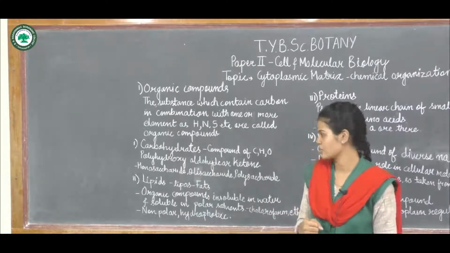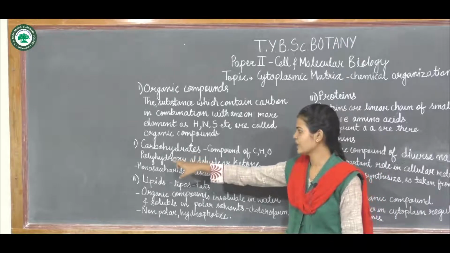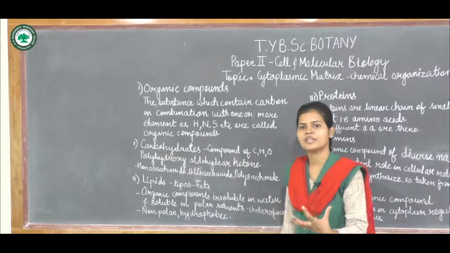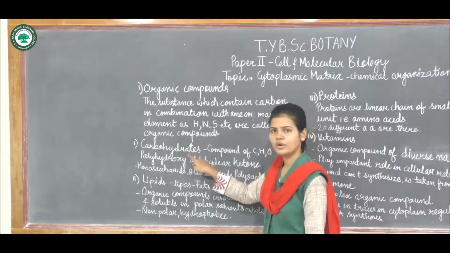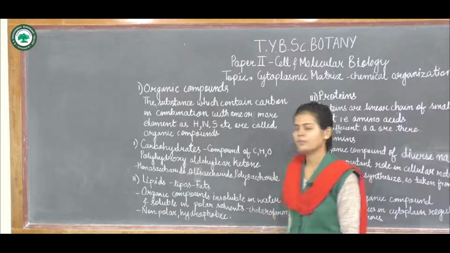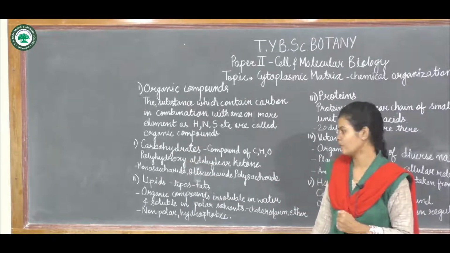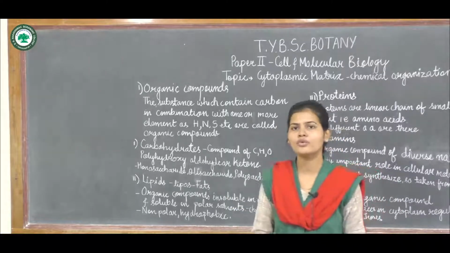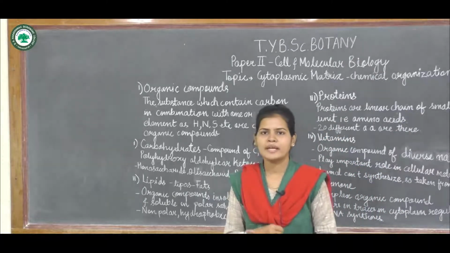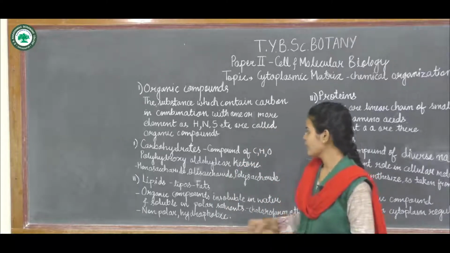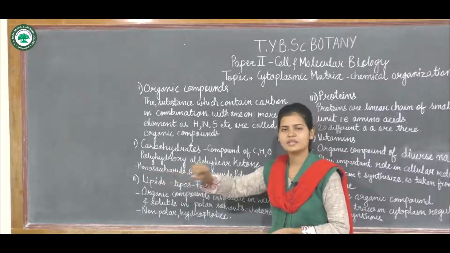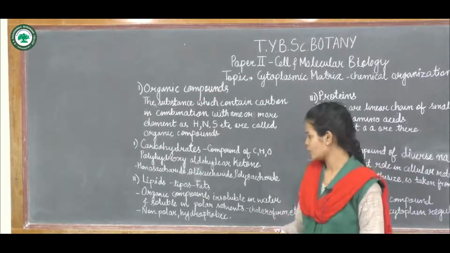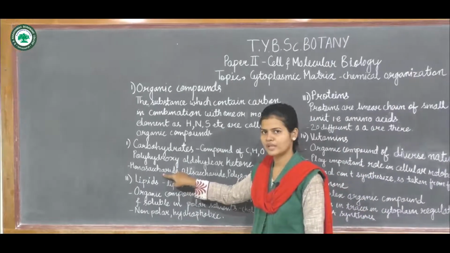They are called polyhydroxyaldehydes or ketones. Carbo means a compound containing carbon, and hydrate means water. So these are polyhydroxyaldehydes or ketones. Now carbohydrates can be further divided into monosaccharides, oligosaccharides and polysaccharides. What are these? Mono means a single unit. So this contains a single saccharide unit, and that is called a monosaccharide.